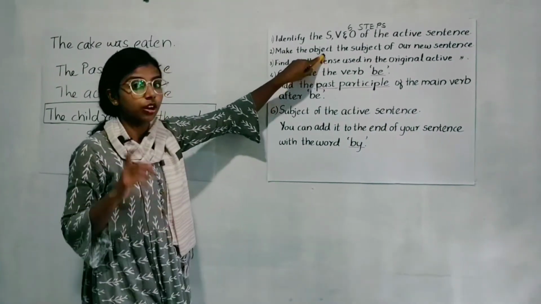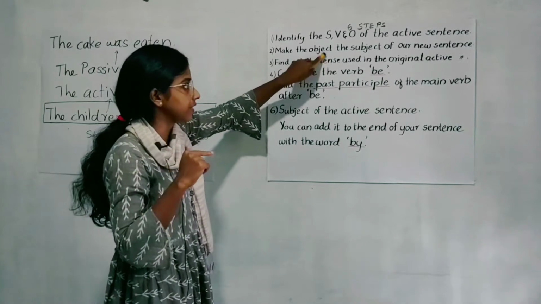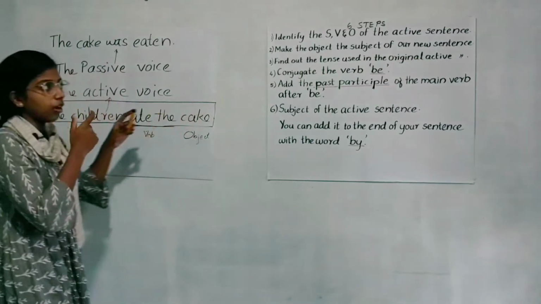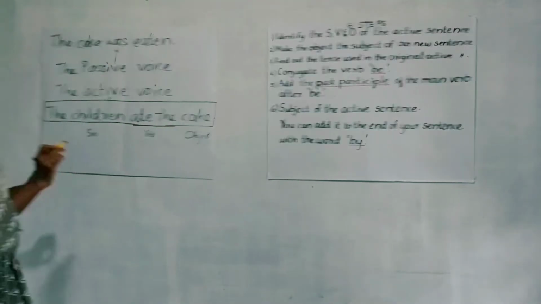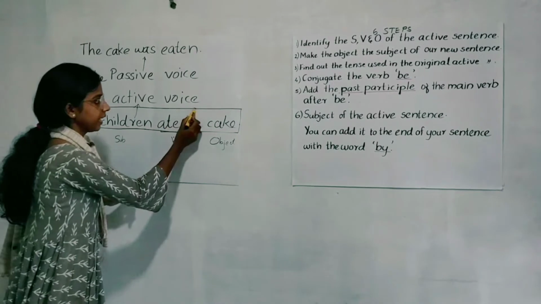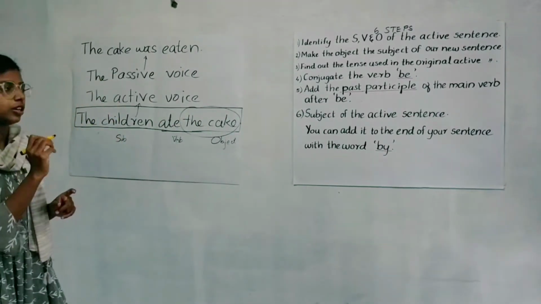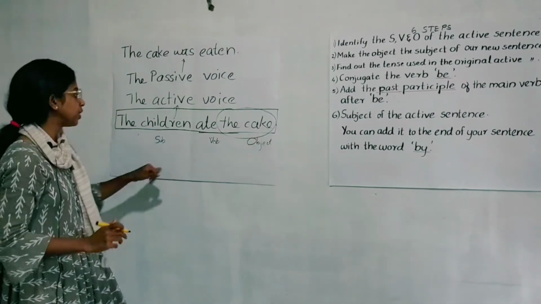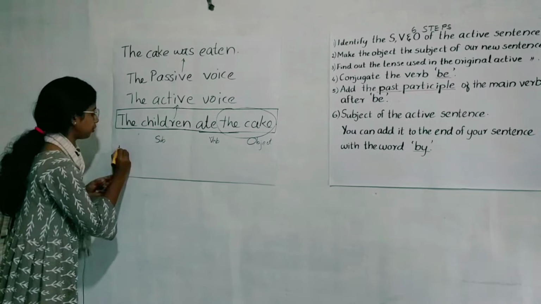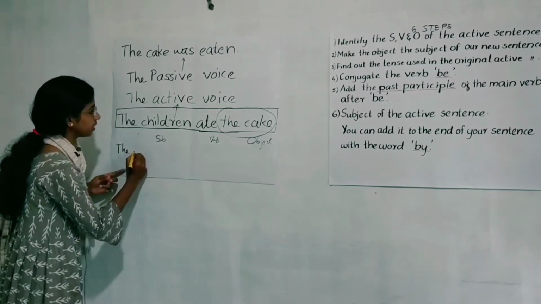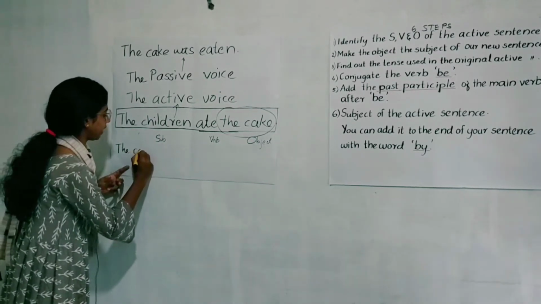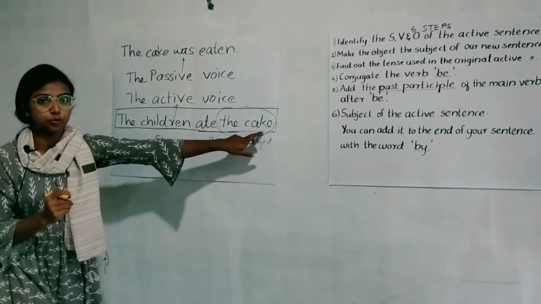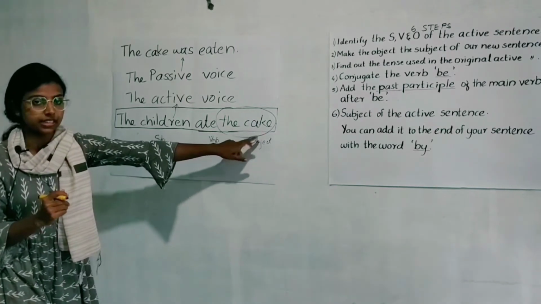Make the object of our previous active sentence the subject of our new sentence. How to make it? Which is the object of our previous sentence? It is the cake, right? So we have to make the object of our active sentence the new subject of our new sentence. So what is our new subject? The cake. So our new subject will be the cake, which was the object of our previous active sentence.